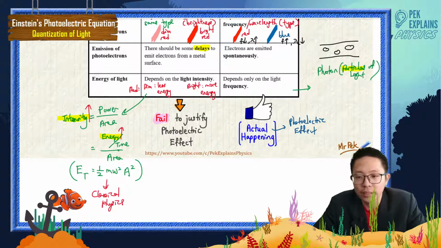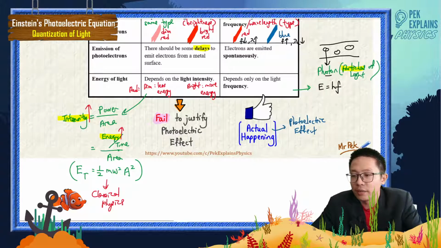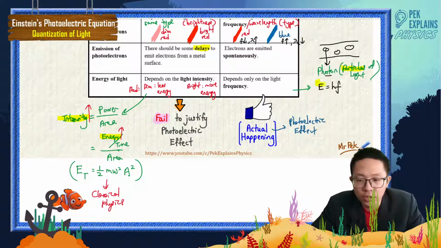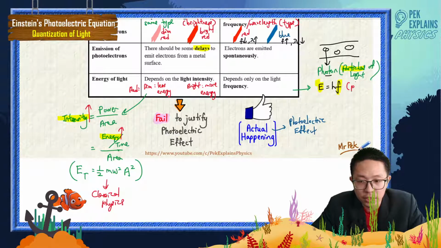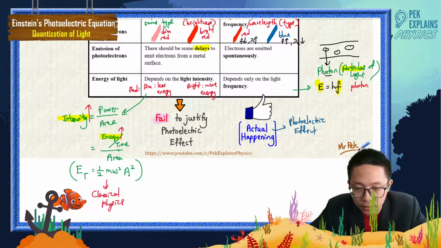All of these are called photons, and each photon has energy hf. So he relates the energy of a photon to the frequency. This is just for one photon.